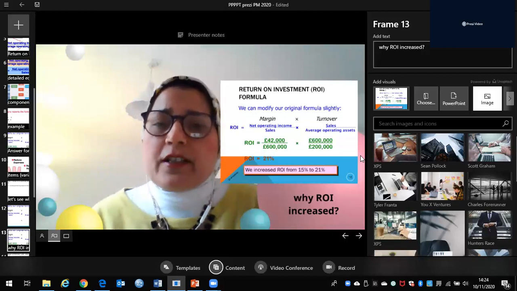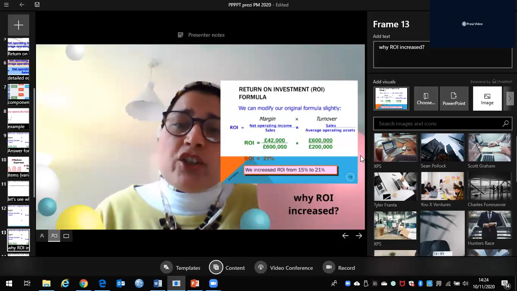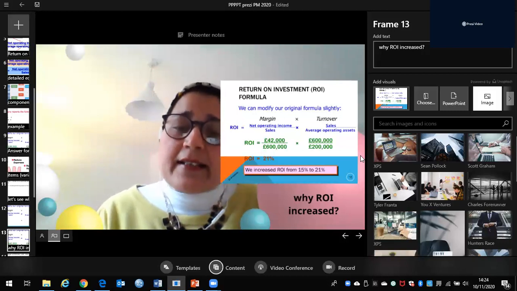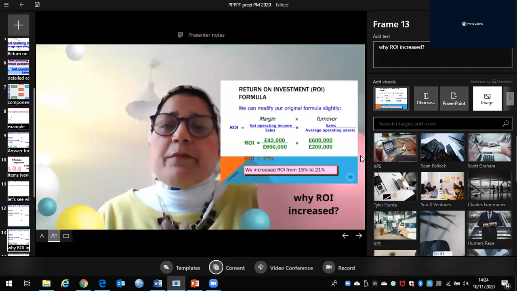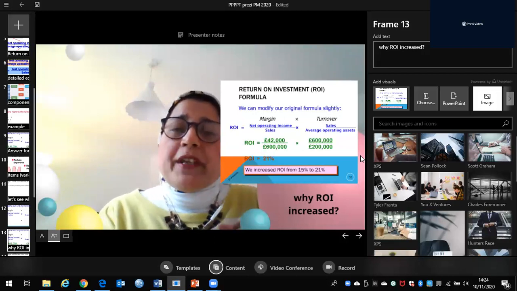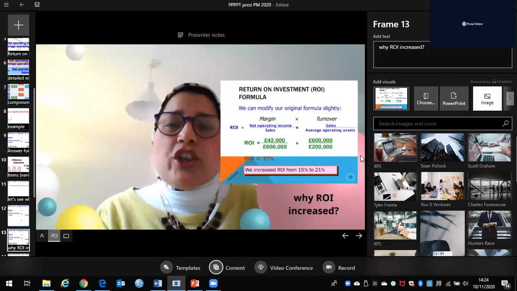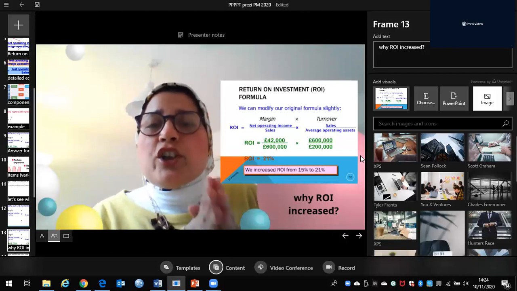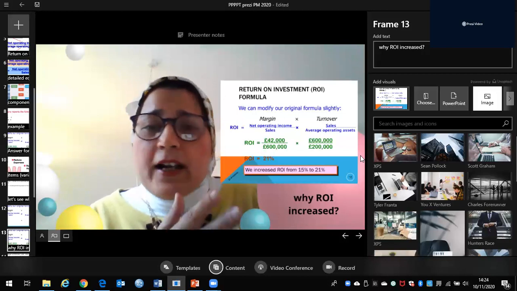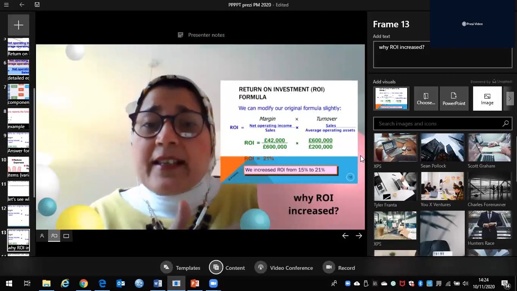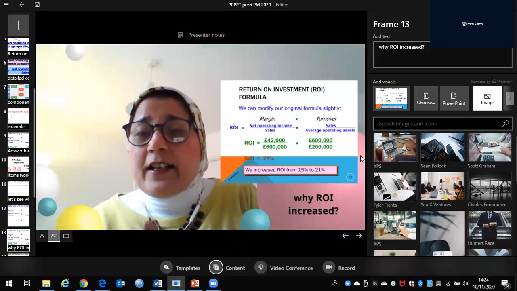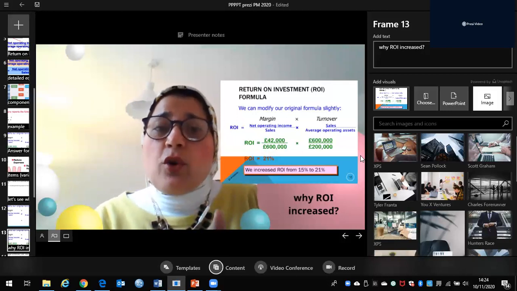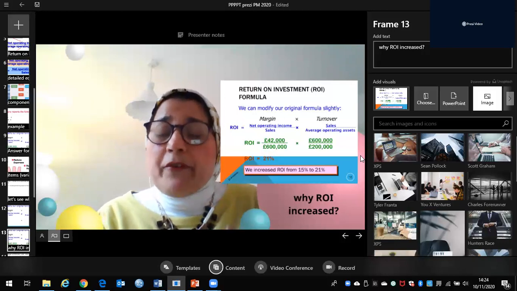You have to explain that, because if there is a change in the average operating assets, this might change things as well. So the change in return on investment from 15% to 21% is because of the three items. For one of the items nothing happened, and that is still affecting the percentage, because if the 200 changed, this might affect it more or less.